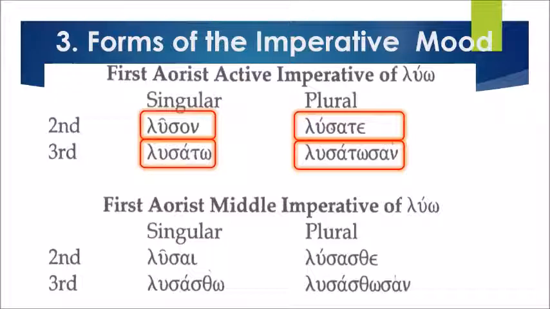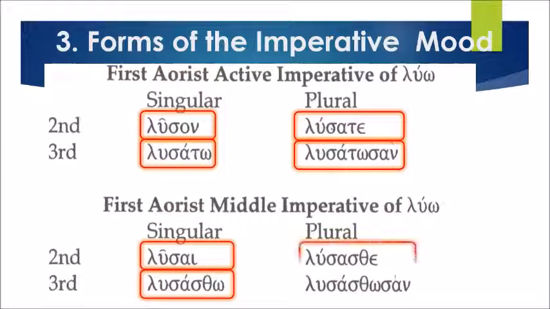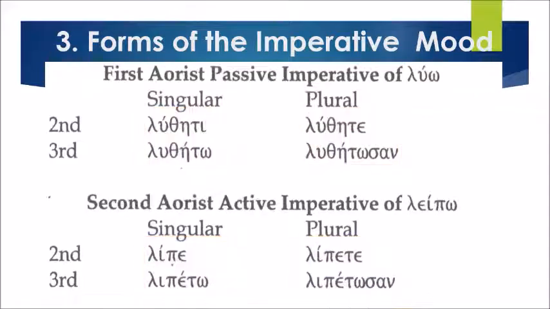So let's read all together. Lusai, lusastho, lusasthe, lusasthosan. Very good.